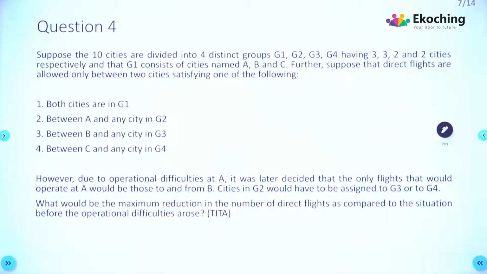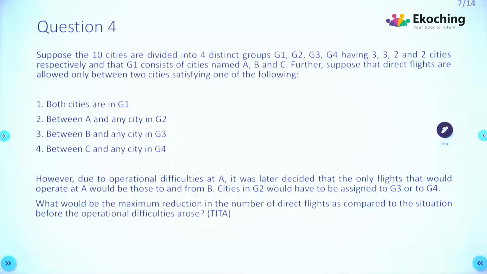Again, the data, the condition which was present in the previous question is exactly the same, right? Suppose 10 cities are divided into 4 distinct groups, G1, G2, G3, G4, having 3, 3, 2, 2 cities respectively, and that G1 consists of cities named A, B, and C. Further, suppose that direct flights are allowed only between 2 cities satisfying one of the following. So we've got the same 4 conditions. Both the cities are in G1, or between A and any city in G2, or between B and any city in G3, or between C and any city in G4.